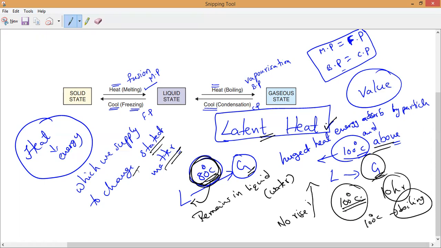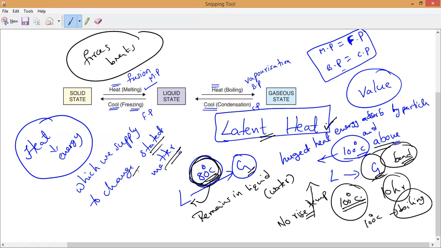So by that time, what will happen? Instead of rising temperature, the bonds will break. The intermolecular forces will start breaking, and during that time also we are heating. That heat we call latent heat.